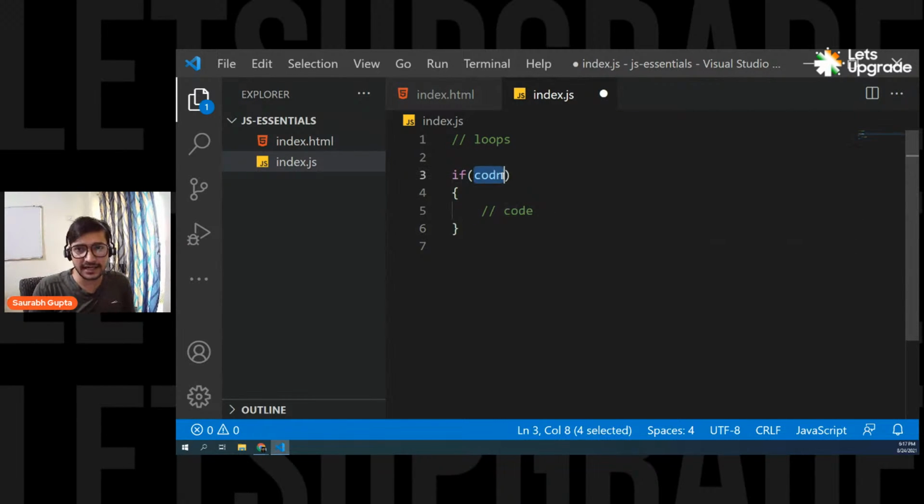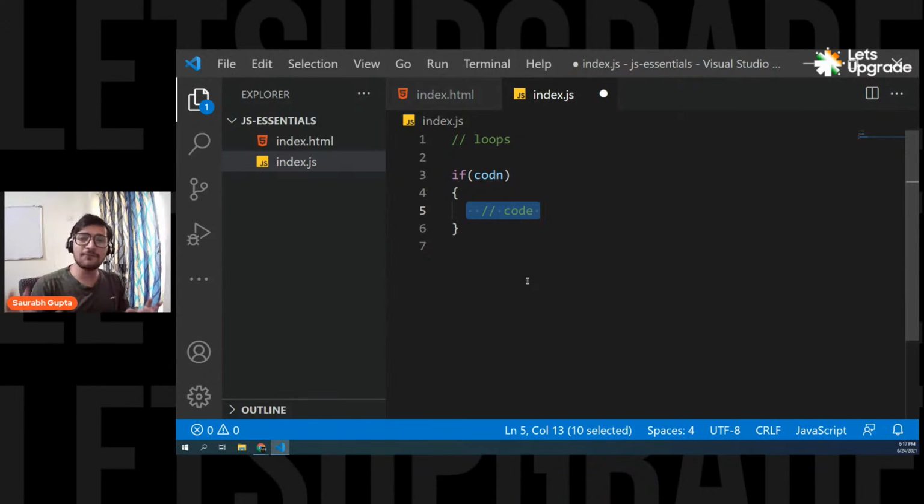And if this condition is correct, we'll come inside, we'll execute the code, and then we'll go outside the block. That means how an if works: if the condition is correct, we'll come inside, execute the block, and go outside. If the condition is not correct, we'll simply go outside the block. We'll skip the complete block.